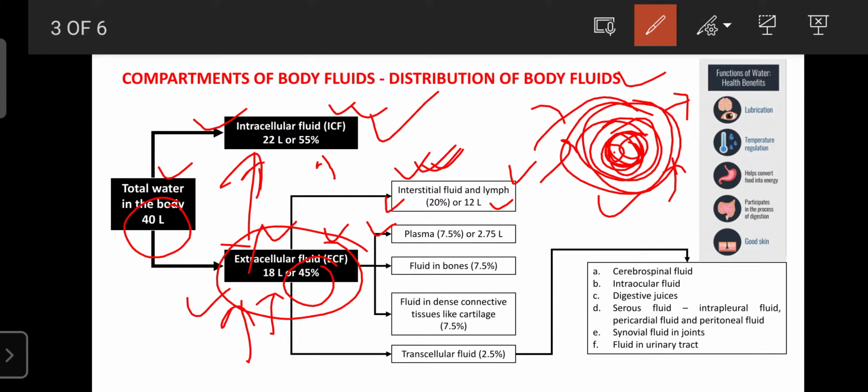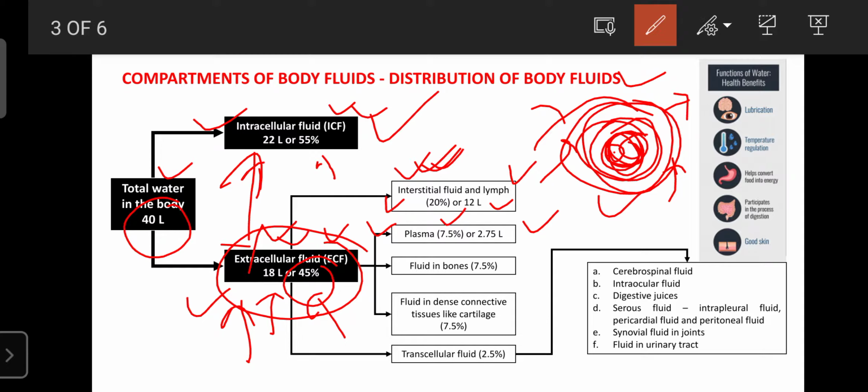On average, the volume of blood is 5 liters. Among the 5 liters, plasma is 2.75 liters. That plasma is also considered extracellular fluid, and its percentage among the extracellular fluid is 7.5%.